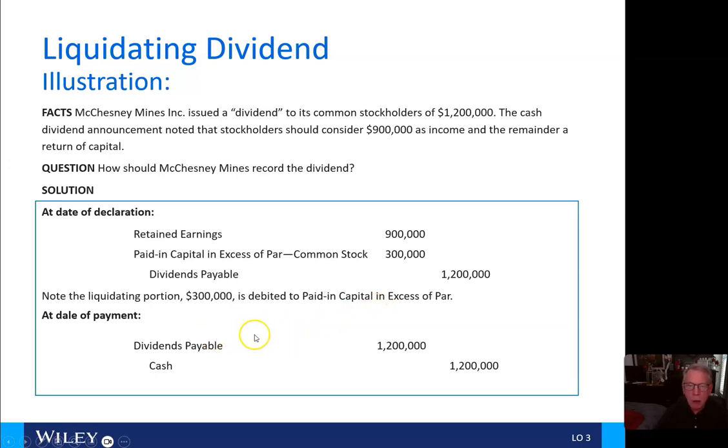Okay, that's going to be a reduction. So at the date of payment then, we will debit dividends payable, that will wash this $1.2 million out, and credit cash to pay for it.